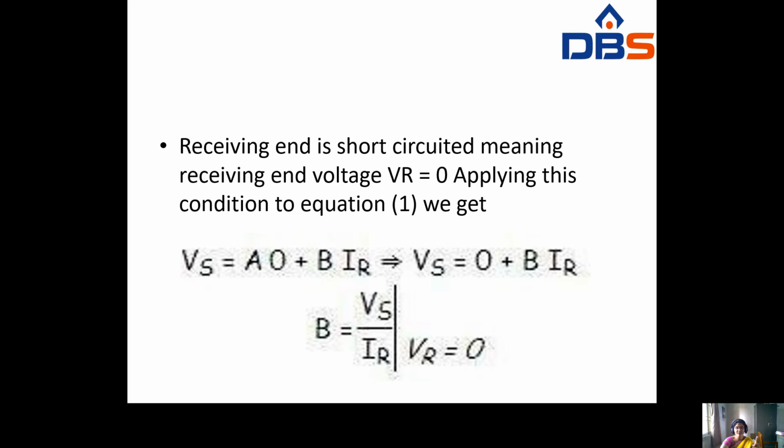Applying this condition to equation number 1. What is equation number 1? Vs equal to A into VR plus B into IR. In the place of VR, now you have to substitute 0. VR equal to 0. So at that time, Vs equal to A into 0 plus B into IR, which becomes Vs equal to B into IR. So you can get the B coefficient, B equal to Vs by IR. That means sending end voltage to the receiving end current, where receiving end voltage will be 0.